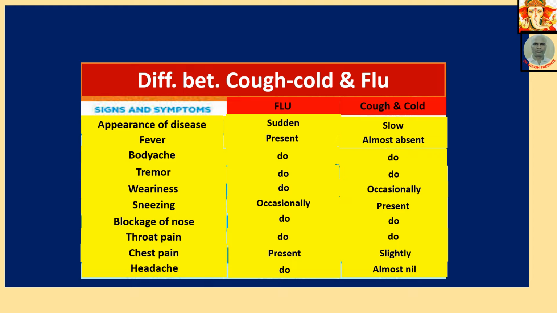Just as an appearance of disease, in case of flu, sudden. Cough and cold, slow. Fever, present in flu. Cough and cold, absent. Body ache, present in flu. Cough and cold, almost absent. In this way, you just note the differences. It is just difference, nothing to be more clarified. So you just simply read it.